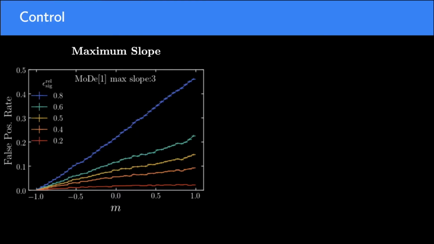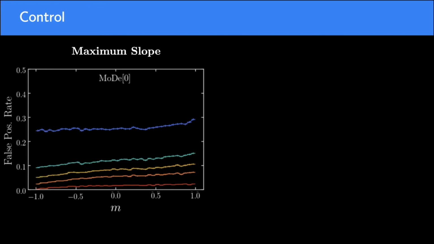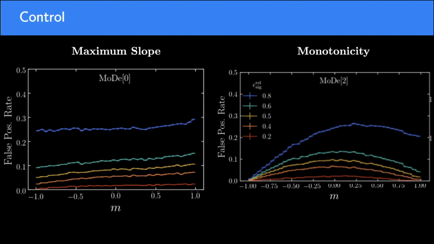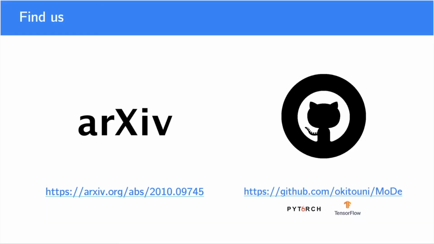Finally, we know that MODE allows unprecedented levels of control over the dependence on the protected attribute. In this plot, we show how linear models which use MODE 1 can be tweaked to change the strength of the linear dependence, or the slope. And we also show how you can change MODE 2 to be monotonic across your protected feature. For more details, check out the paper on the arXiv or the GitHub repo, which has implementations for MODE both in TensorFlow and PyTorch.